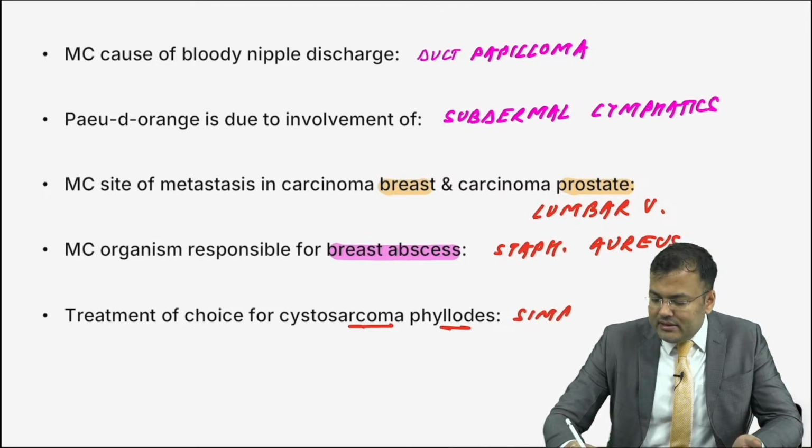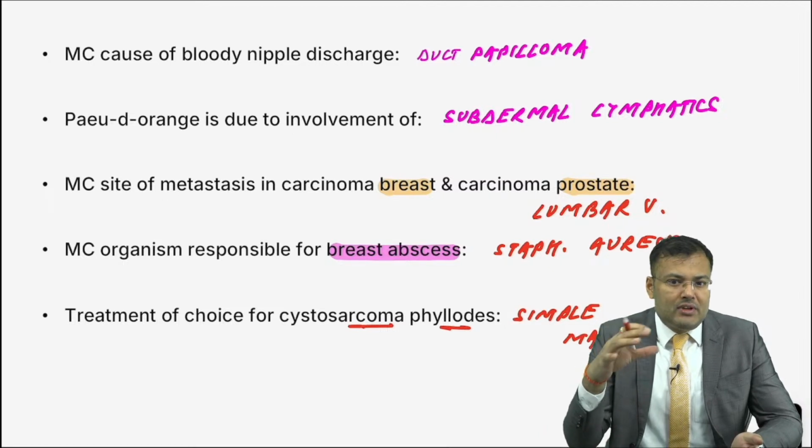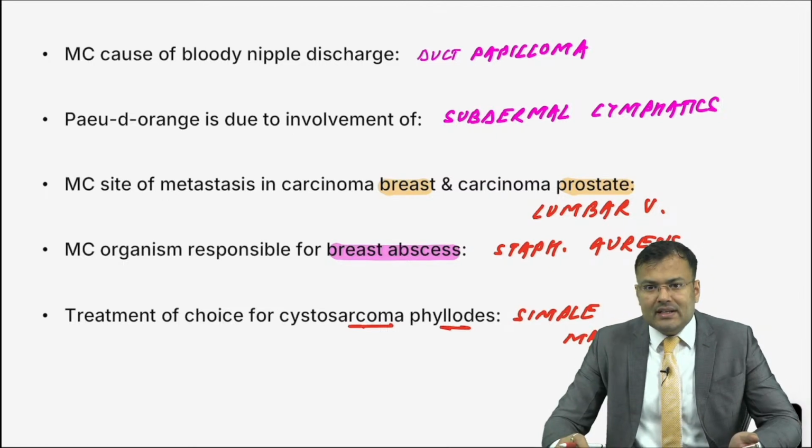Because you know that in sarcomas there is no involvement of lymph nodes, that's why we just go for simple mastectomy. MRM is simple mastectomy plus removal of level 1 and level 2 lymph nodes, and you are not supposed to remove the lymph nodes. Clear? So the treatment of choice is simple mastectomy.